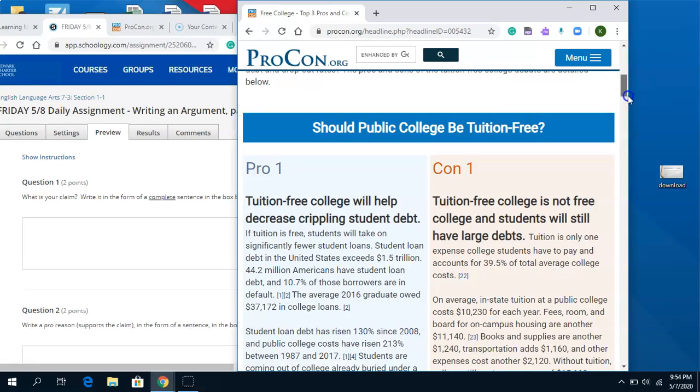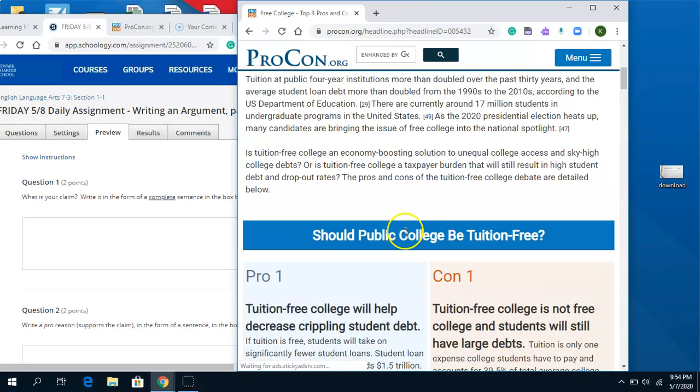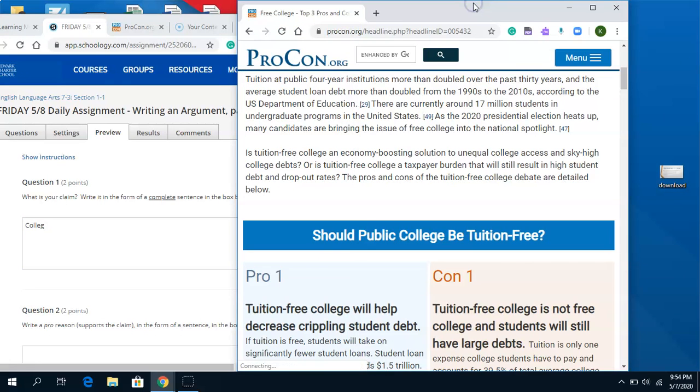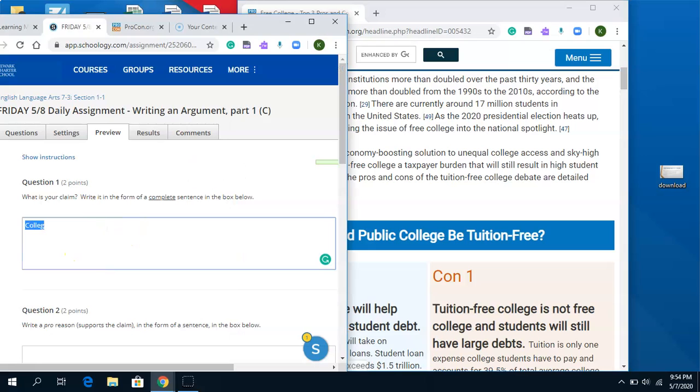So what is your claim? Well, do I think college should be tuition free? Maybe, maybe not. So maybe my claim will be something like, actually, maybe write that. Public college tuition should be free.